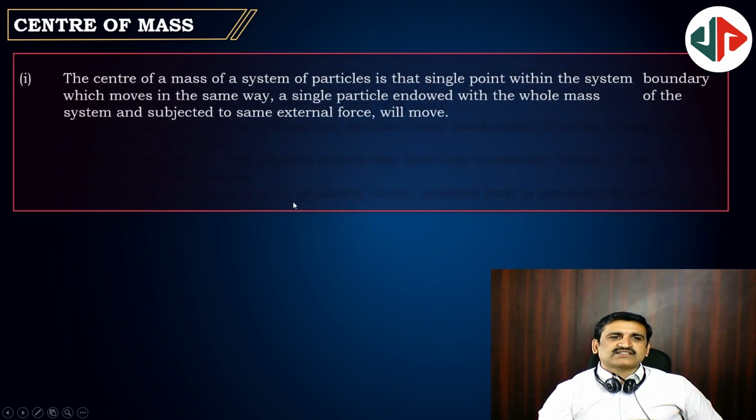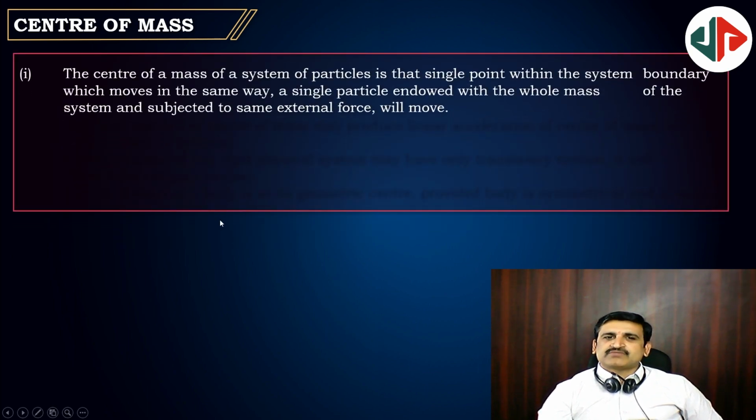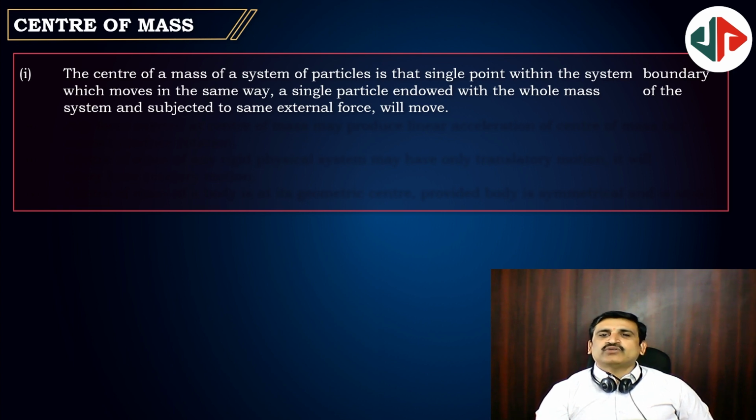Center of mass. Center of mass of a system of particles is that single point within the system boundary, but not within the body, within the boundaries of the body, which moves in the same way as a single particle endowed with the whole mass of the system and subjected to the same external force would move. So the entire mass behaves as if concentrated on one point. That point is known as center of mass. Center of mass is a location, not mass.